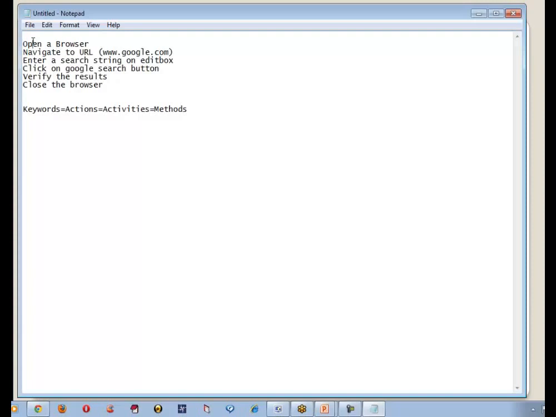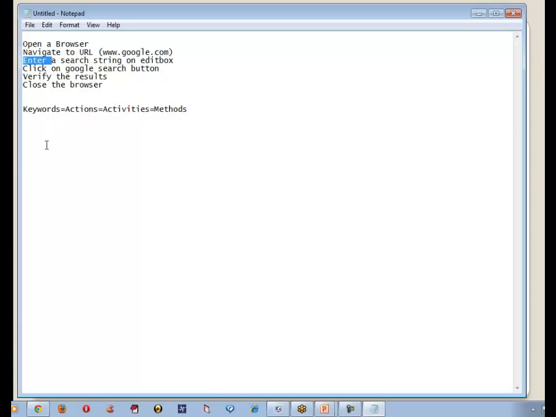Am I correct? Similarly, when I say navigate to URL, my application URL keeps changing. Maybe I want Google, sometimes Gmail, sometimes Yahoo. My URL keeps changing, but my method is constant. And every time I say search string, I may use different test data, but that entering functionality, that keyword, is constant. Am I correct?